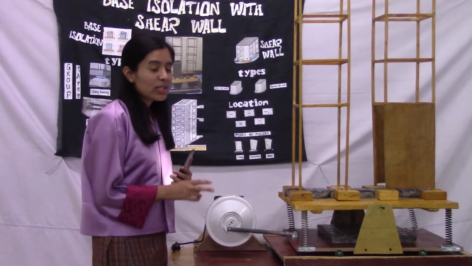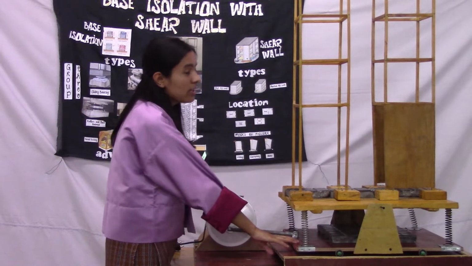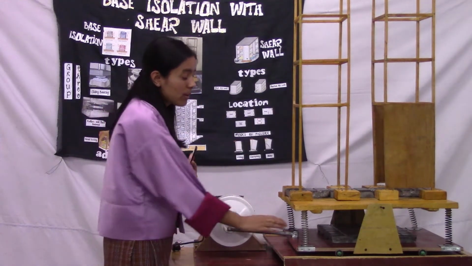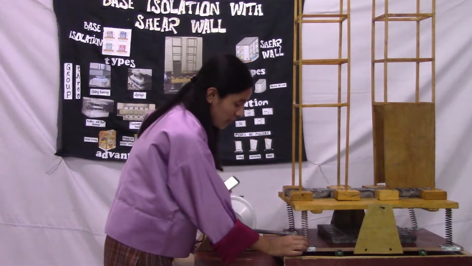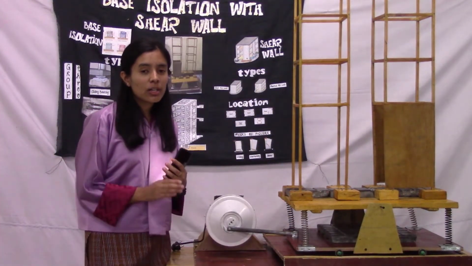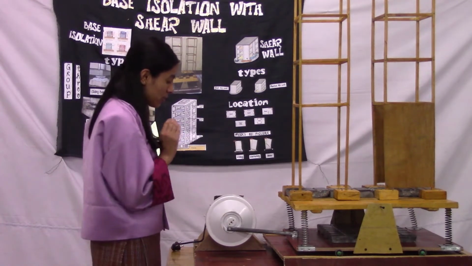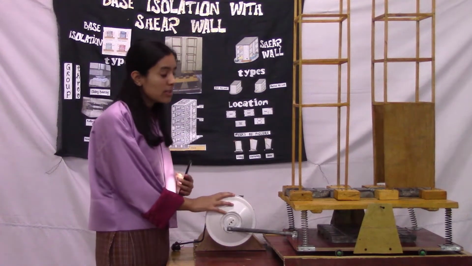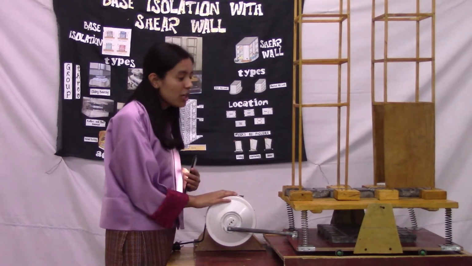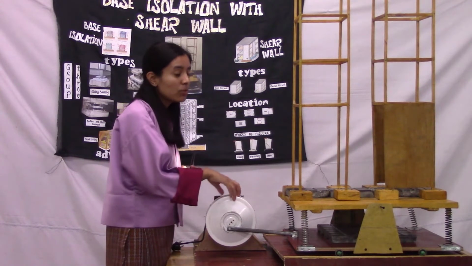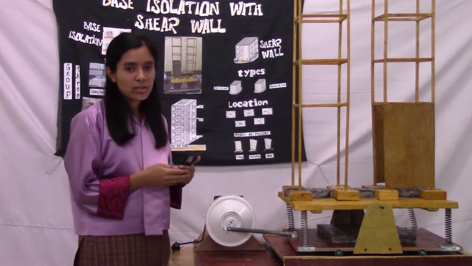We will be demonstrating in 2 phases. In the first phase, we will demonstrate with base isolation, and in the second phase, we will demonstrate without base isolation, whereby the screw here will be tightened, which will disregard the function of this spring. As you all know, earthquake forces primarily act in 2 directions, but in our demonstration, this motor induces movement only in one direction. So we have restricted movement to only one direction using this plywood. Now it's time to test our model on the shake table.